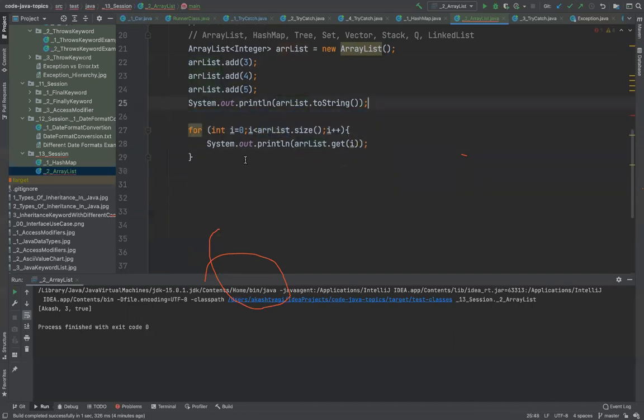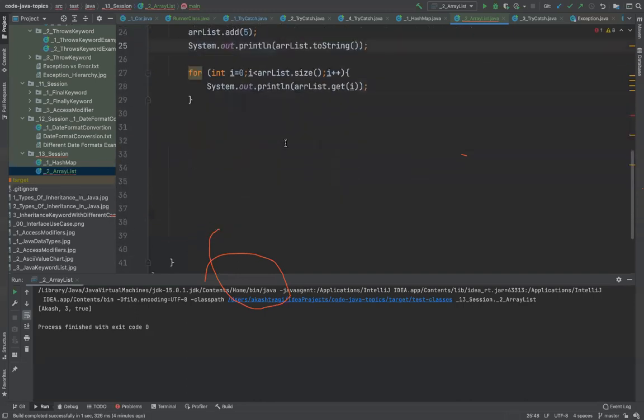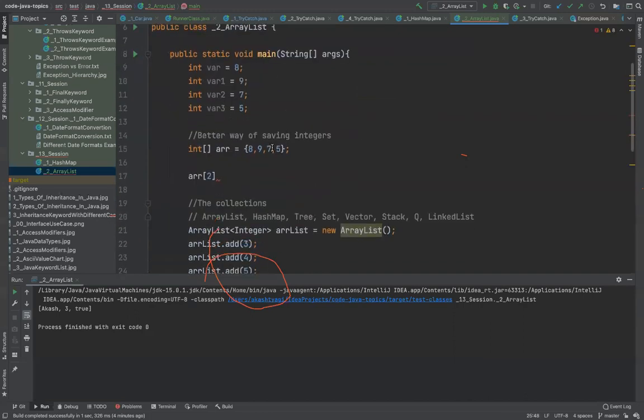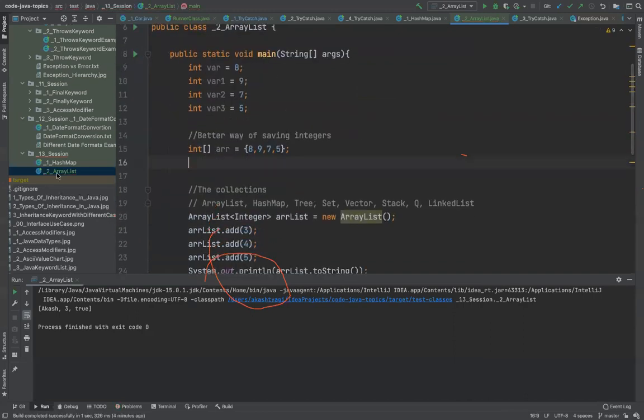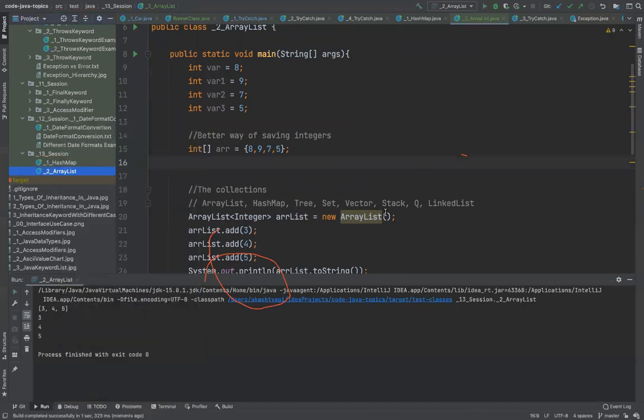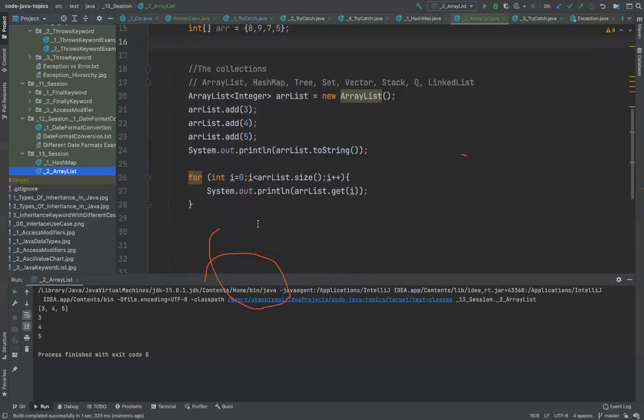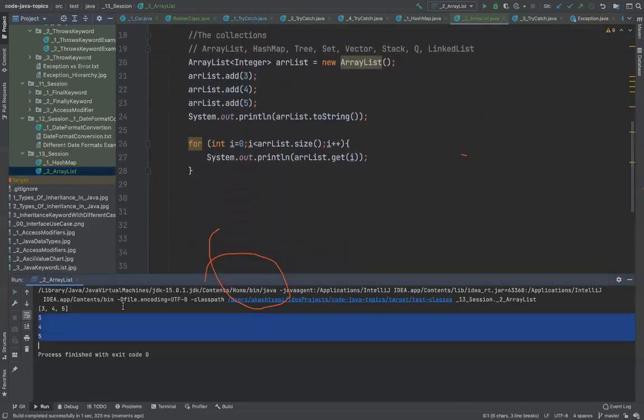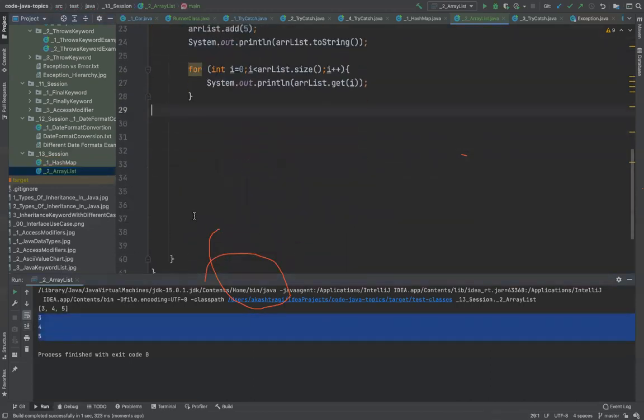So this will simply print all the values one after another. Okay, I can simply remove this and I'll show you the execution of it. You see, it is printing all the values one after another here.